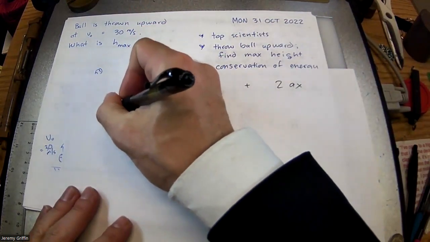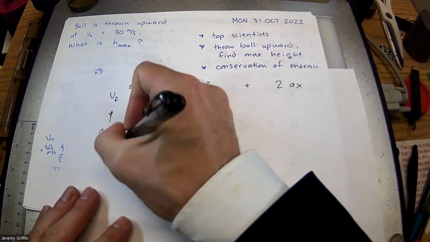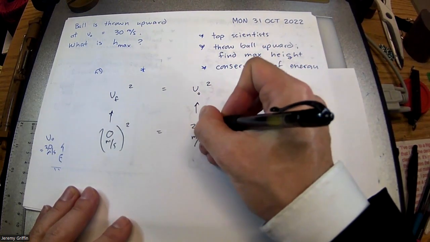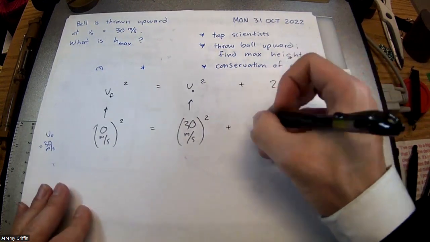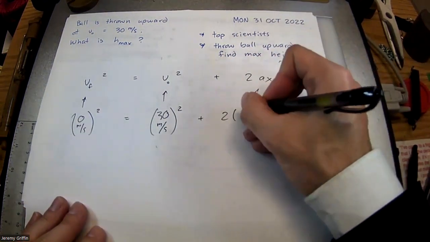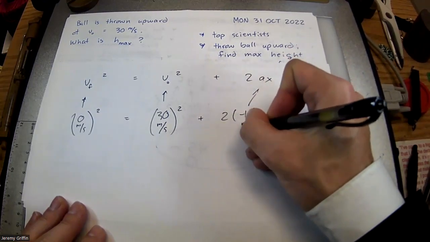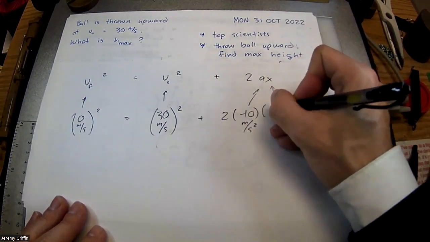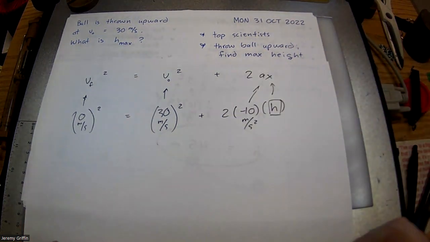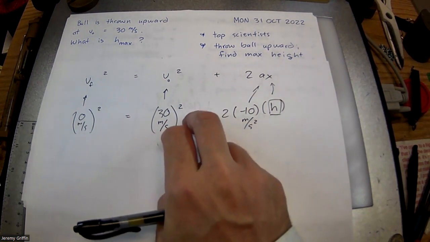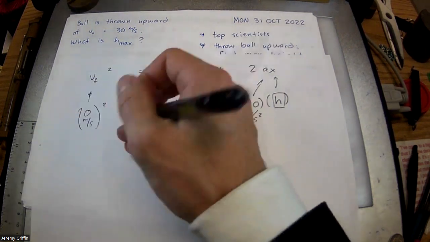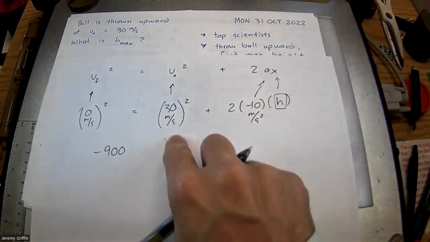Then this number goes to 0. 0 squared equals, I threw it at 30 meters per second straight upward. Got to square that. Plus 2 times, now, if you throw it upwards and gravity's pulling down, I better actually plug in -10 here. -10 meters per second squared. And then this x, that's going to represent h max. I'll just call it h, but it's the maximum height that it goes to. What is 30 squared? Is that 900? Can I subtract 900 over? Say -900. And the unit also gets squared.